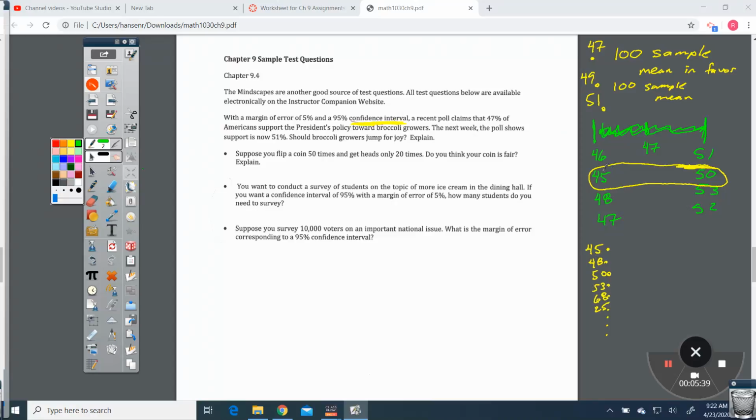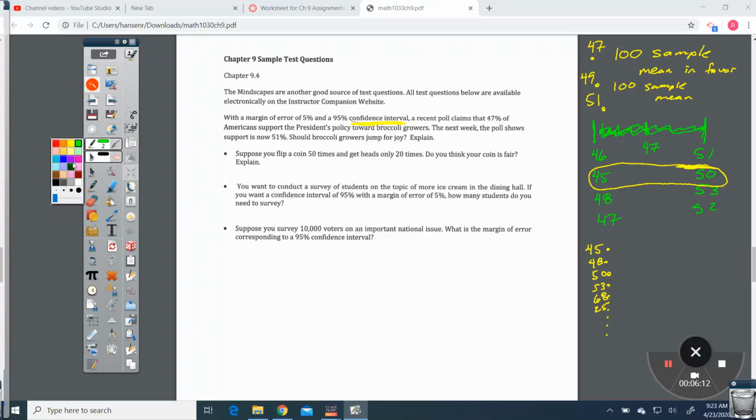It's like, okay, between these two numbers we really will have the true proportion of people that really support the president's policy towards broccoli growers. Okay, so anyways, that's a confidence interval. So it says in the recent poll claims that 47% of Americans support the president's policy towards broccoli growers. The next week, the poll shows support is now 51%. Should broccoli growers jump for joy?